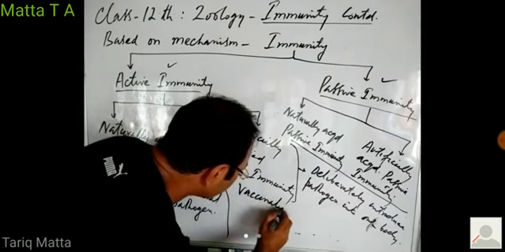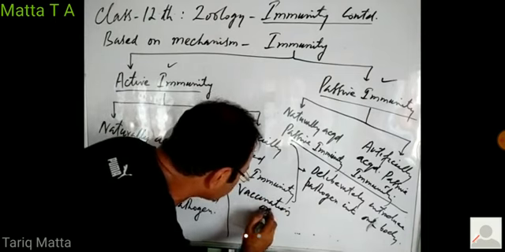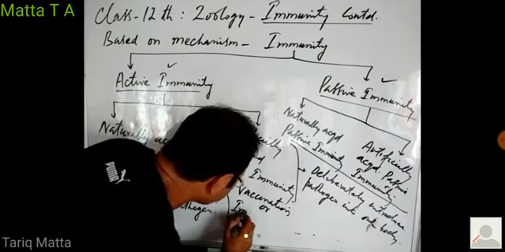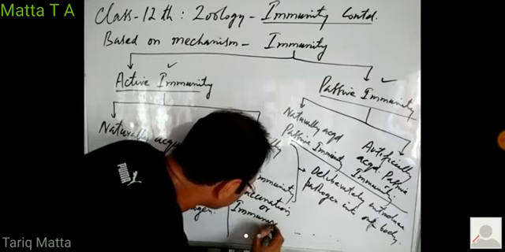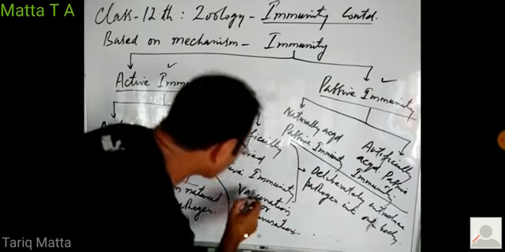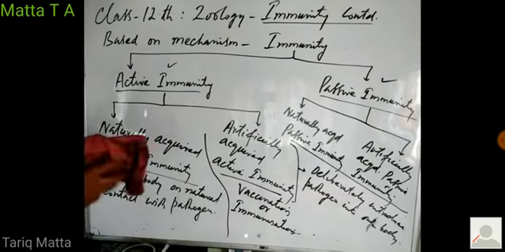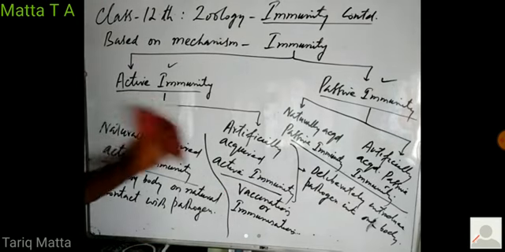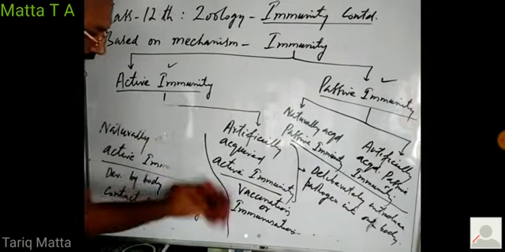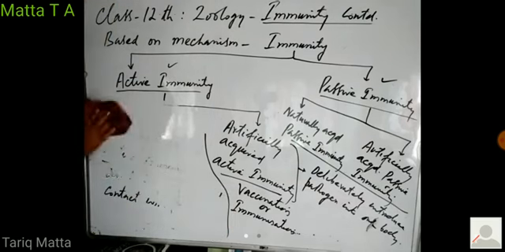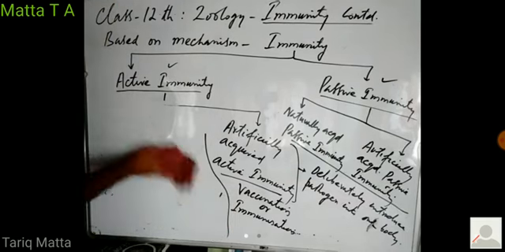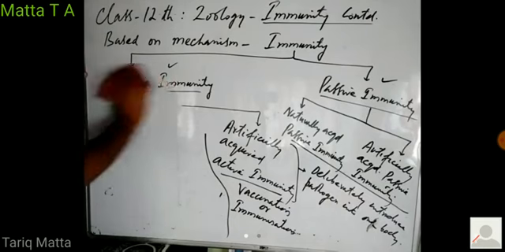It is also known as vaccination, or we call it immunization. So this method of immunity development is known as vaccination or immunization. What we do in this process of vaccination or immunization is that we deliberately inoculate some pathogens into our body.